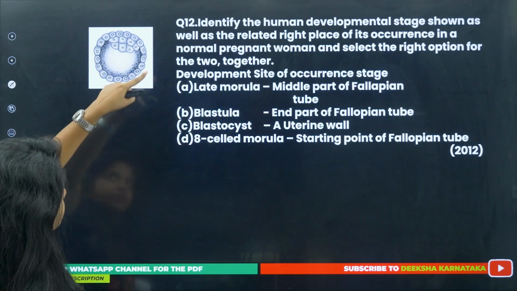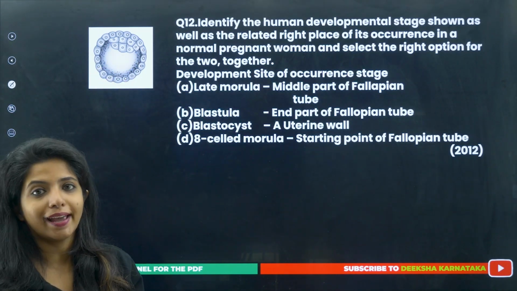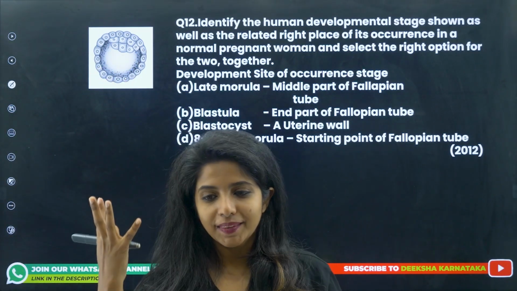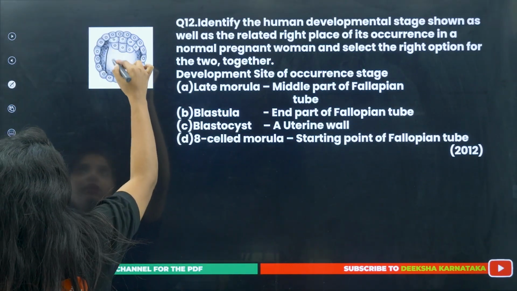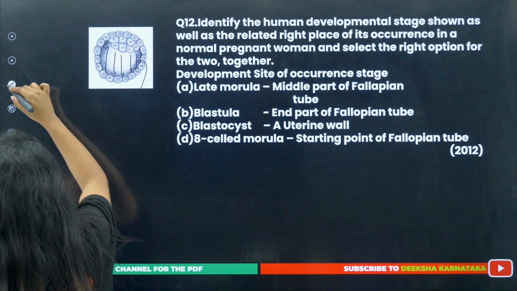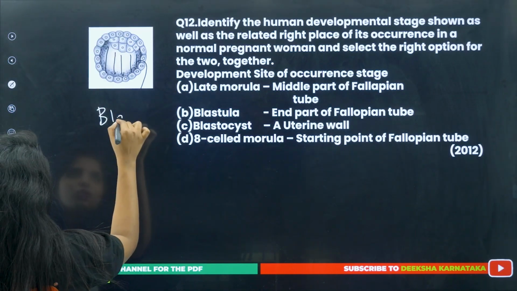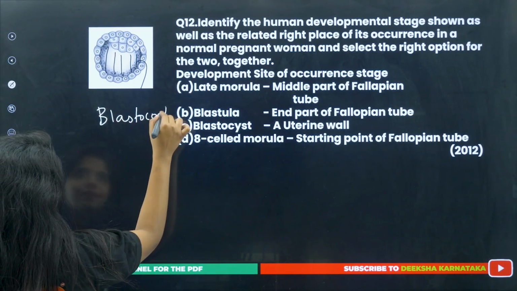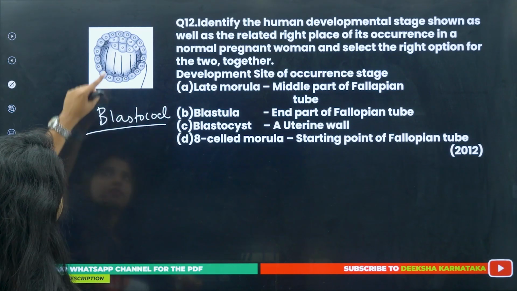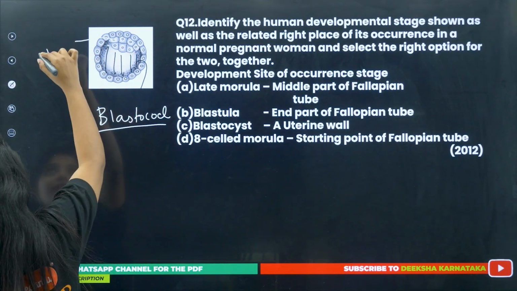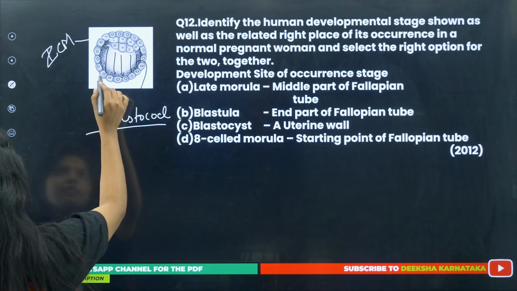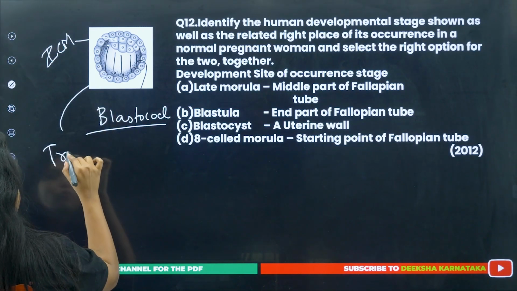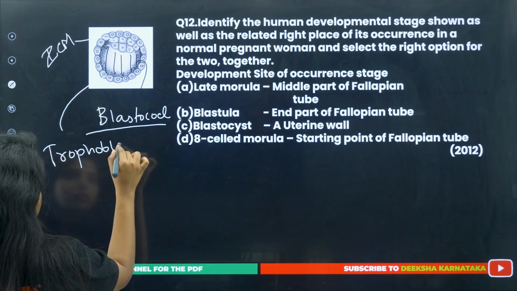According to me, this is known as blastocyst. Why? Because blastocyst has a hole in the middle, the cavity, which is known as blastocoel. This thing that you see is the inner cell mass that I was talking about, which divides into hypoblast and epiblast, and this outer layer which you see is known as trophoblast.